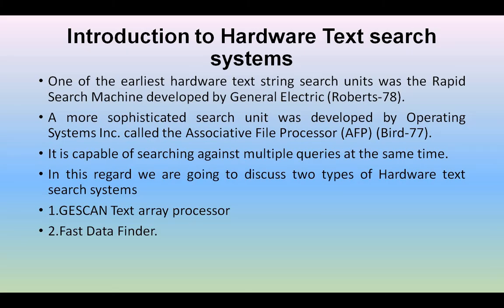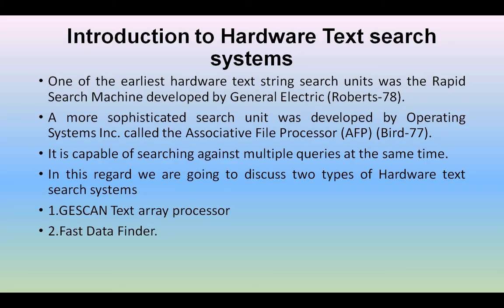Okay, and another one is the associative file processor. It is also called AFP, developed by the Bird company. The main activity of it is searching against multiple queries. It can handle multiple queries at the same time. So these are considered as more sophisticated text search systems.